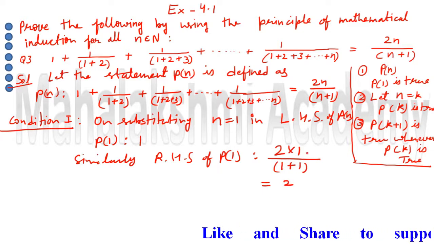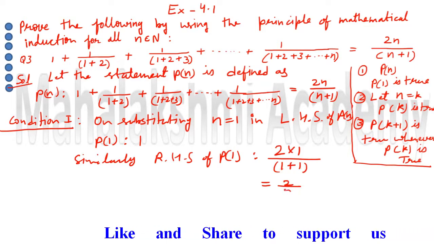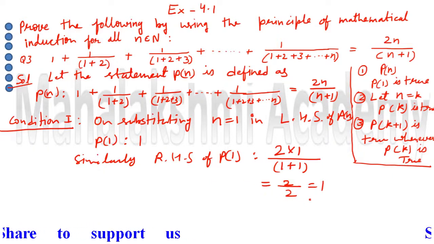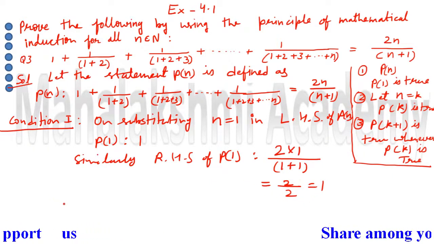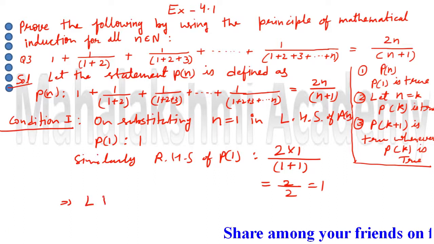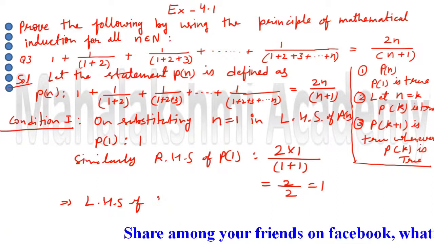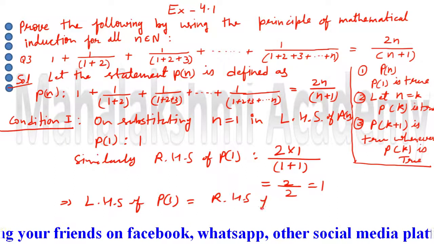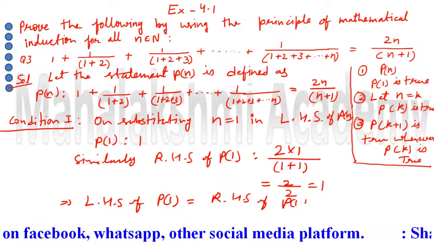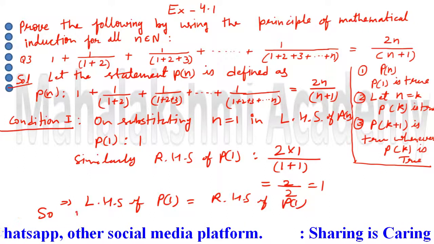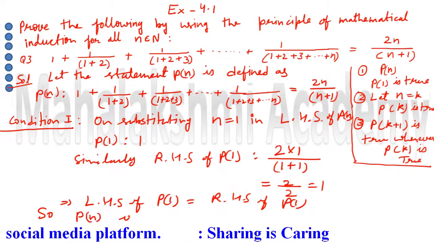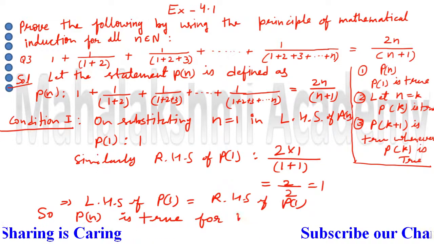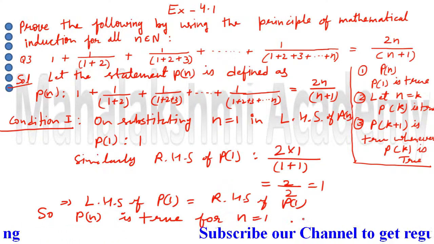It is going to be 2 into 1 upon 2, since 1 plus 1 is 2, cut it, so you get 1. So the left hand side is 1 and the right hand side is also 1. We write here, which implies the left hand side of statement P1 is equal to the right hand side of statement P1. So statement Pn is true for n equal to 1. So the first condition is satisfied.